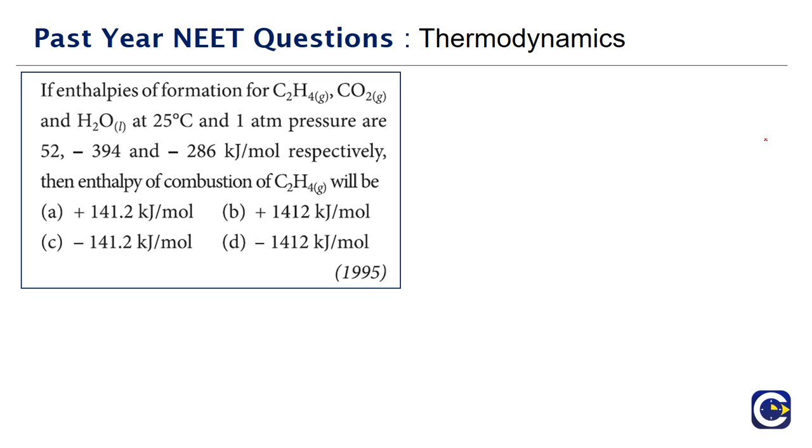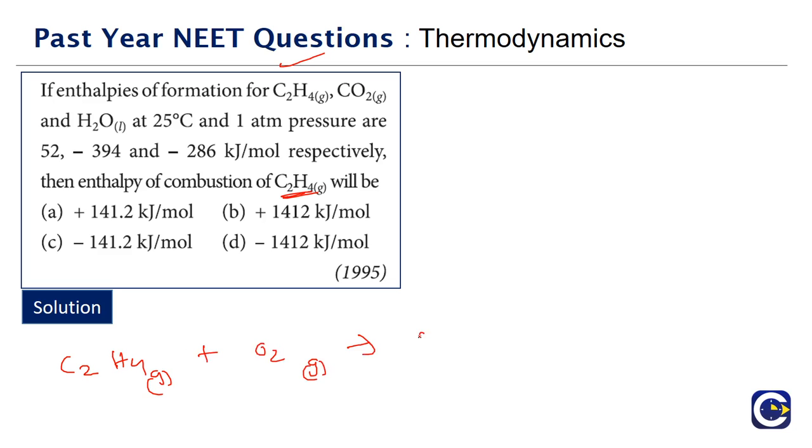Correct. Now using that we have to find what is the enthalpy of combustion of C2H4. So how are we going to do it? First we should write down the equation for the enthalpy of formation of each of these substances, and then using Hess law we can relate it to the enthalpy of combustion of C2H4. Otherwise we can do it in one more method. So what is the equation representing combustion of C2H4? C2H4 gas plus O2, we have to balance it, gives rise to what?